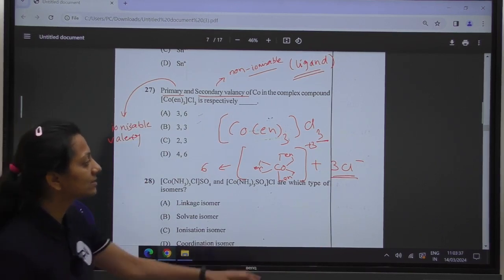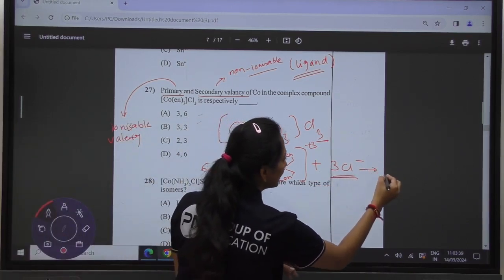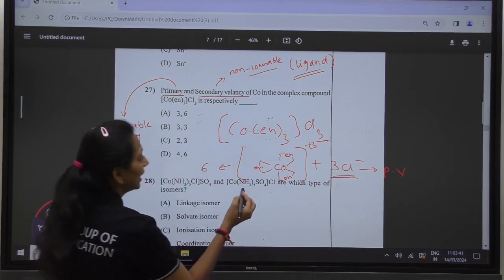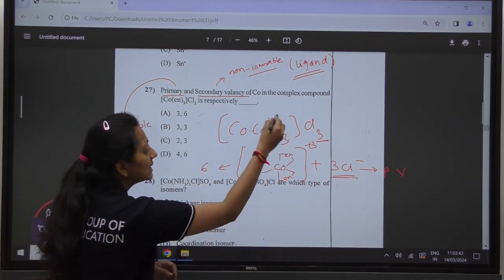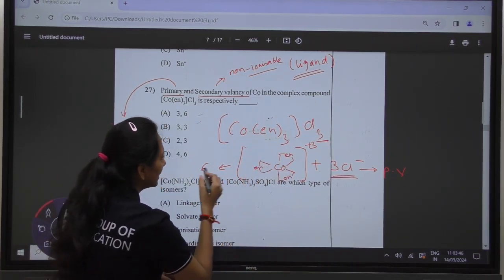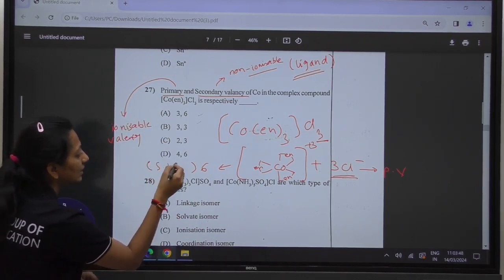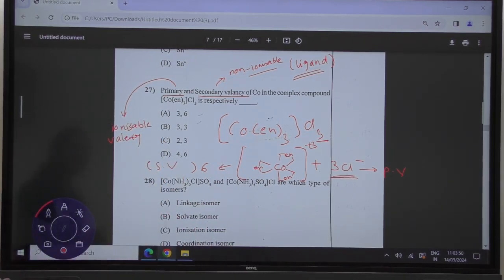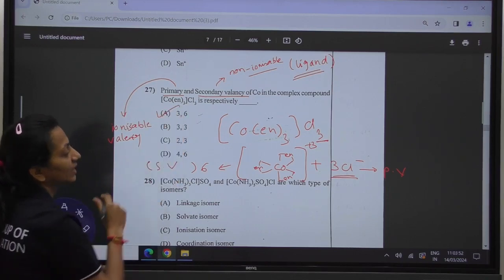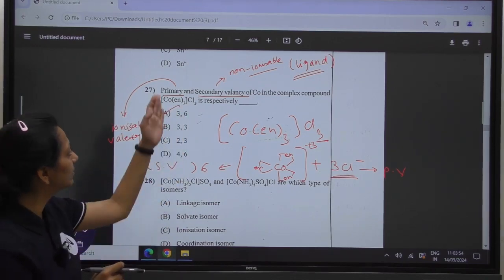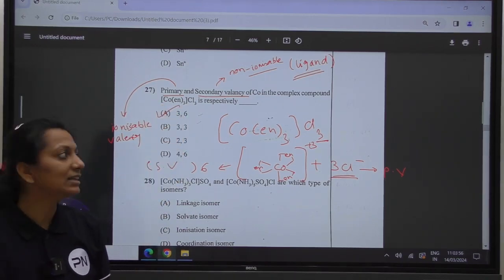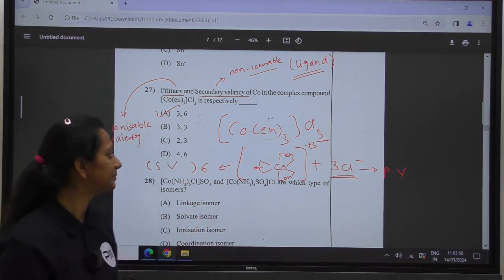So this is the primary valency, and the number of ligands coordinated with the metal gives you its secondary valency. So according to this, the correct option is A, in which the primary valency is 3 and the secondary valency is 6.